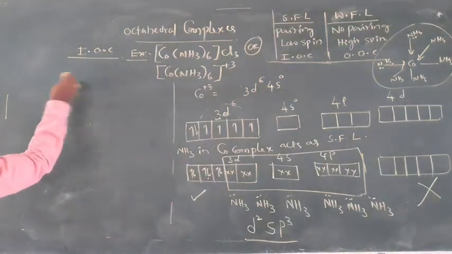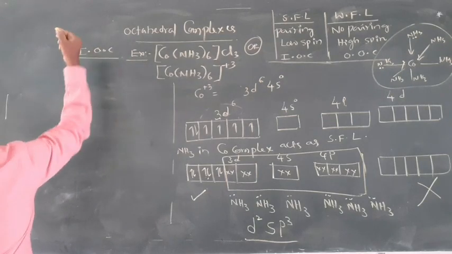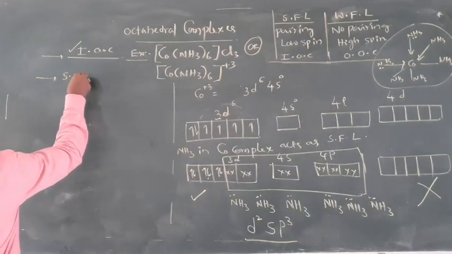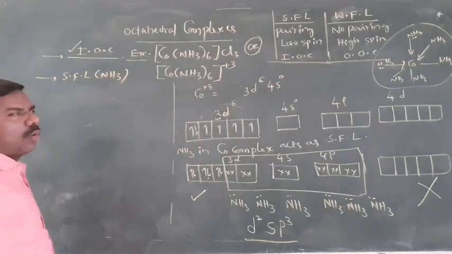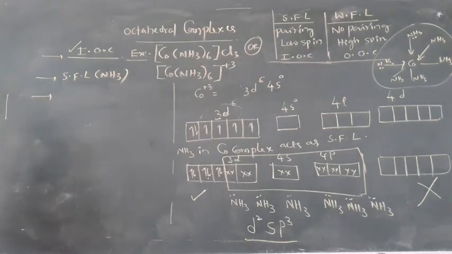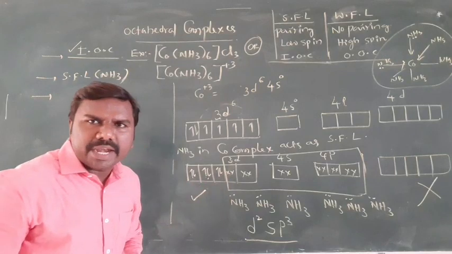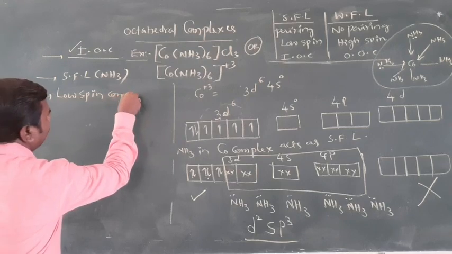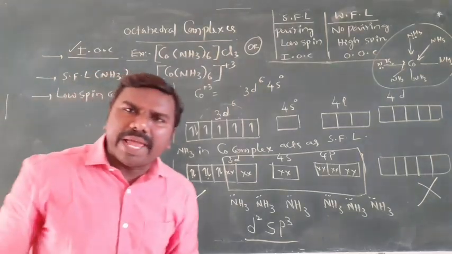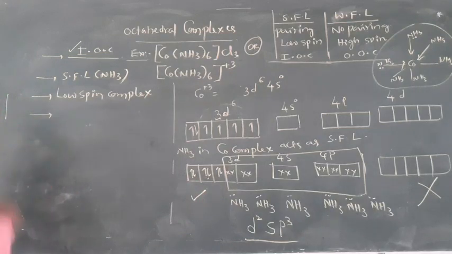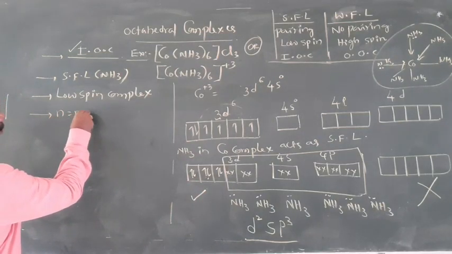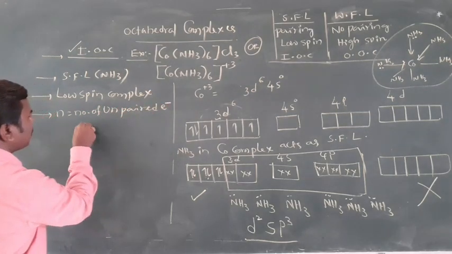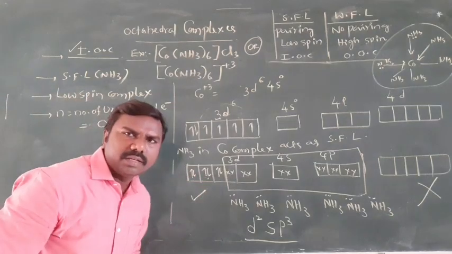Now the first point. This is an inner orbital complex, because inner orbitals are involved. A strong field ligand is there: NH3 is a strong field ligand in cobalt complexes. Next, the spin: all are paired, spin paired. That is why it is called a low spin complex, also called a spin paired complex. Next, the number of unpaired electrons n equals 0. All are paired here, so 0.